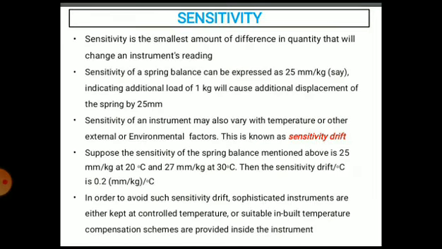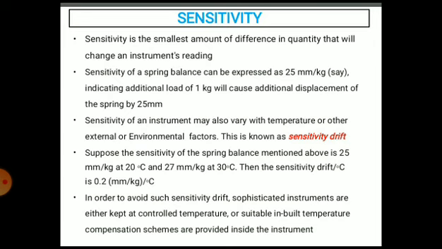Next is sensitivity. It is another important characteristic of the instrument. Sensitivity is the smallest amount of difference in quantity that will change the instrument reading.